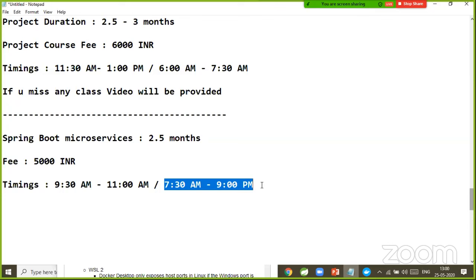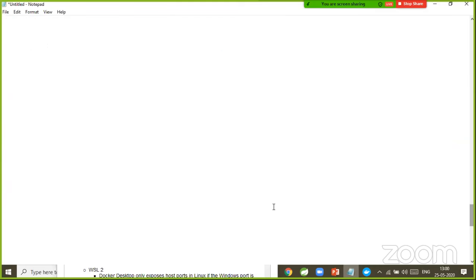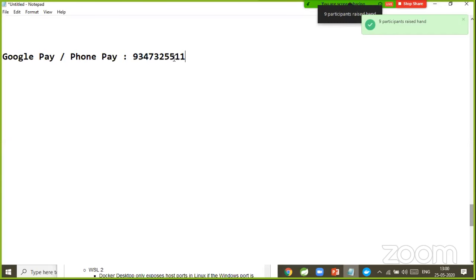Got it? Right. So people are asking, what is the enrollment procedure, sir? You can do the payment online through Google Pay or PhonePe. So this is the number for Google Pay or PhonePe, note it down: 9347325511.